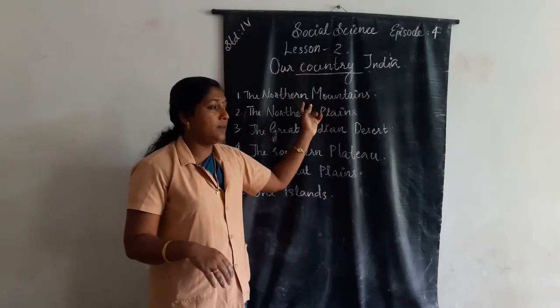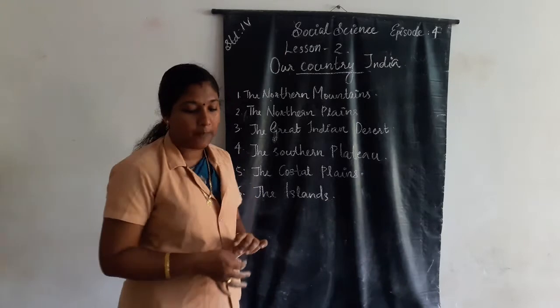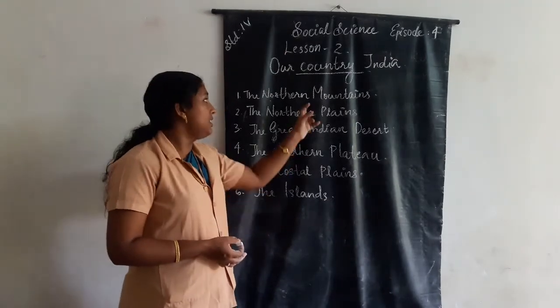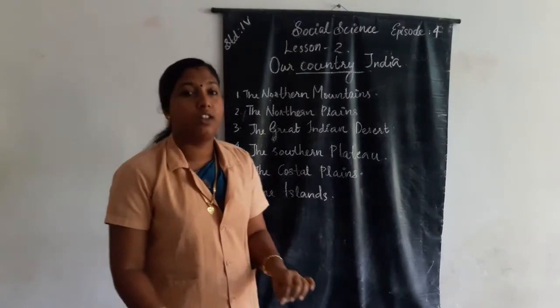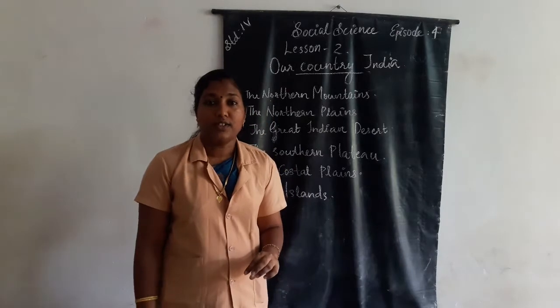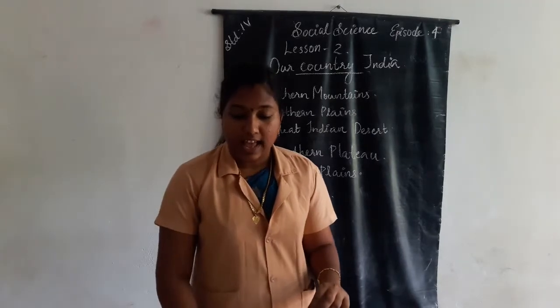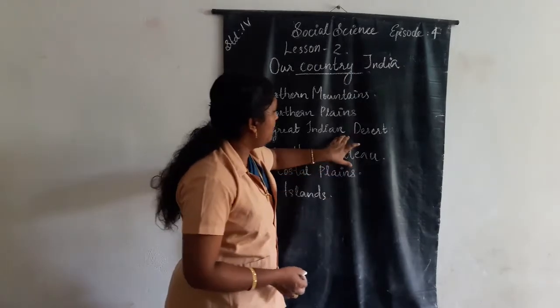The northern mountains intercept monsoons to cause rain and snow.